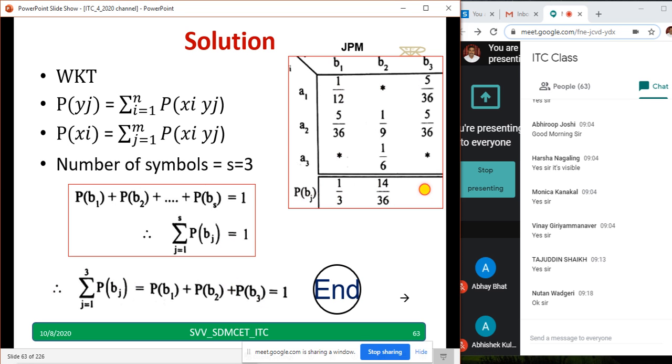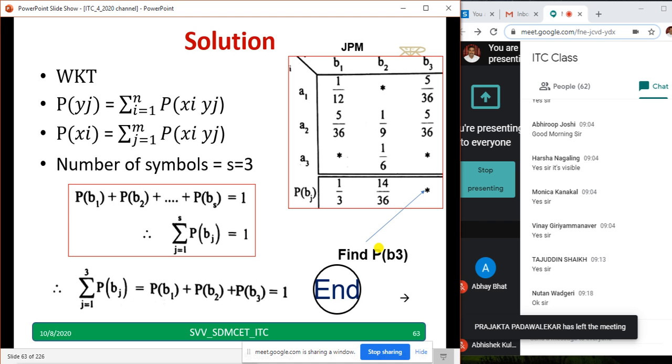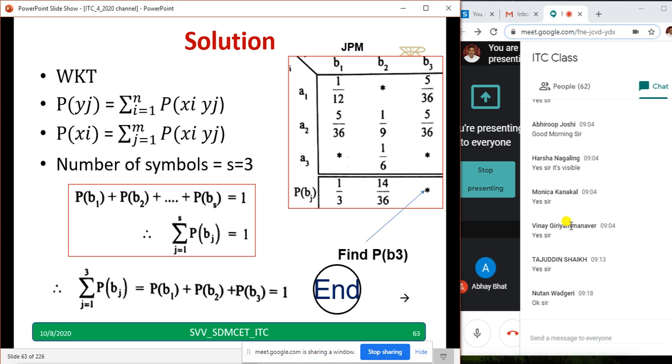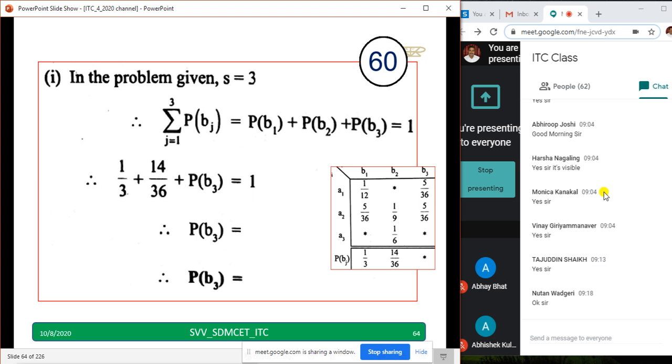I want you to find out, but not tell the answer in fractions. Write down x by y. Find the probability of B3 and type your answer in the chat box. Don't type as a fraction. It's better to type as x divided by y. This is what I asked you to do.